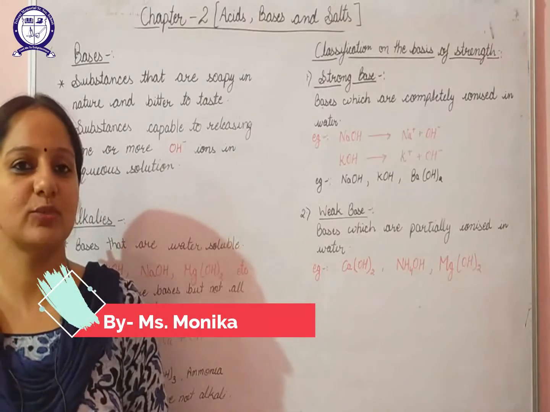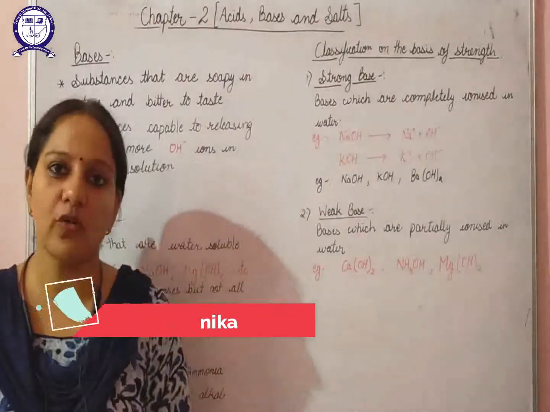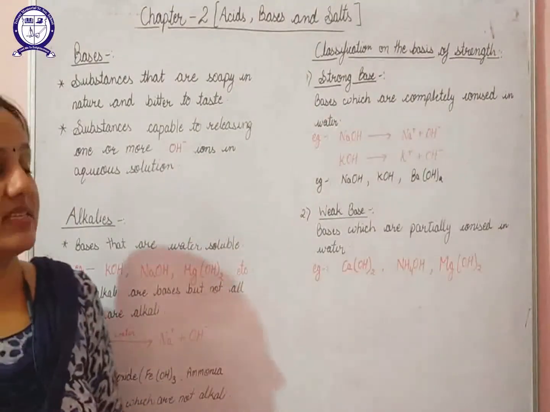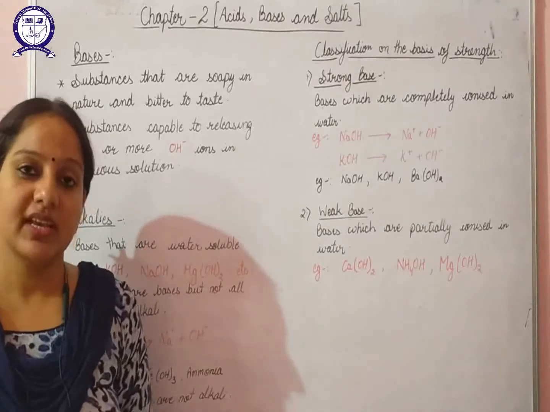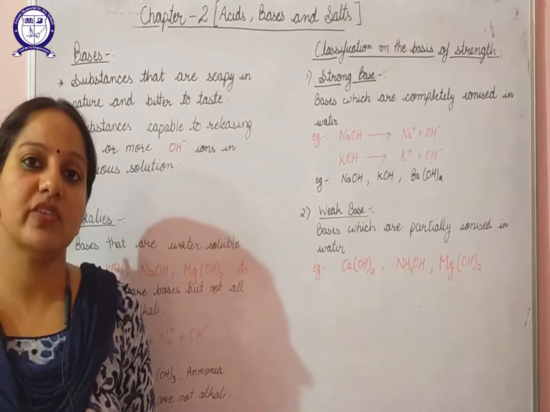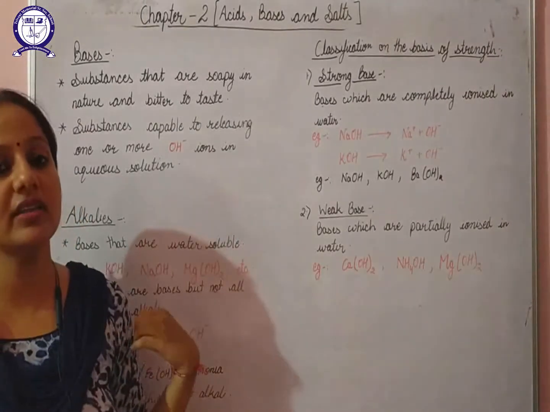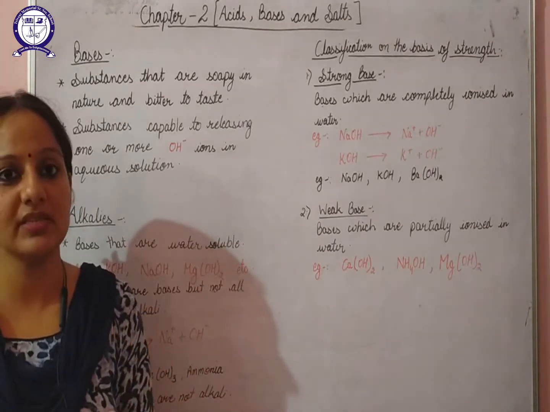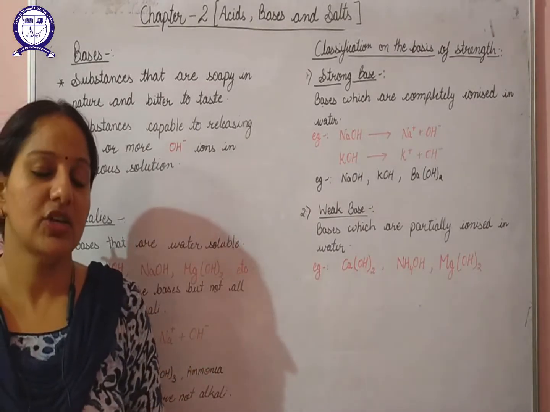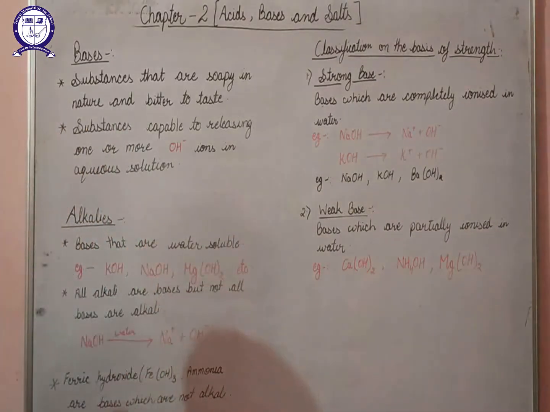Hello students, welcome to the second part of chapter number 2 of 10th class science, that is acids, bases and salts. In the first part of the chapter we have discussed about acids. Now here in the second part we will discuss about bases and the indicators. So let's start with the chapter.